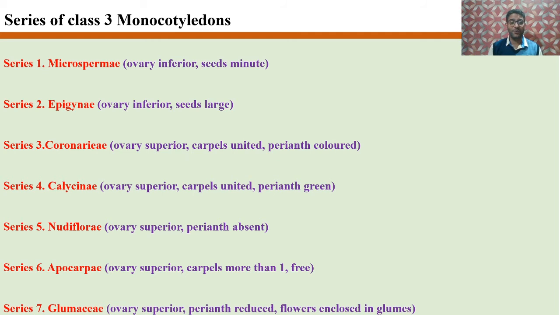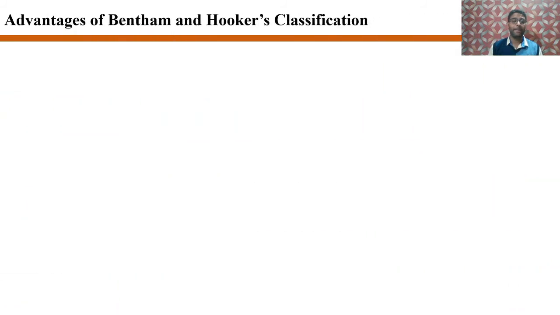Number 5 is Nudiflorae, where the ovary is superior, but the perianth is absent. And number 6 is Apocarpae, where the ovary is superior, but the carpels are more than one and are free. That is apocarpous condition. And last is that of Glumaceae, where the ovary is superior, perianth is reduced, and the flowers are enclosed in glumes.